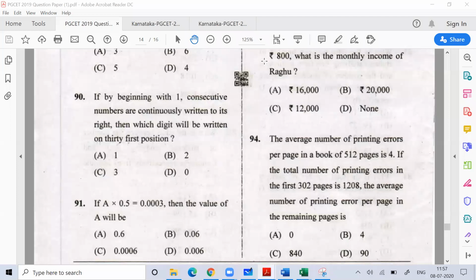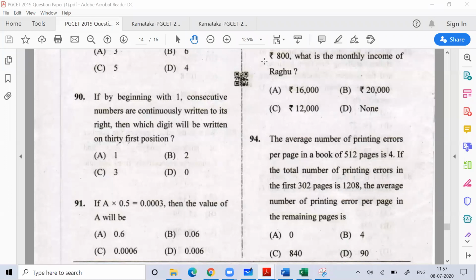Total error is 512 into 4. If you don't know what is 512 into 4, no problem. Do you know 500 into 4? Yes, sir. If you don't know, you know 5 into 4. So 500 into 4 is 2000. 12 into 4 is 48. So total error is 2048.